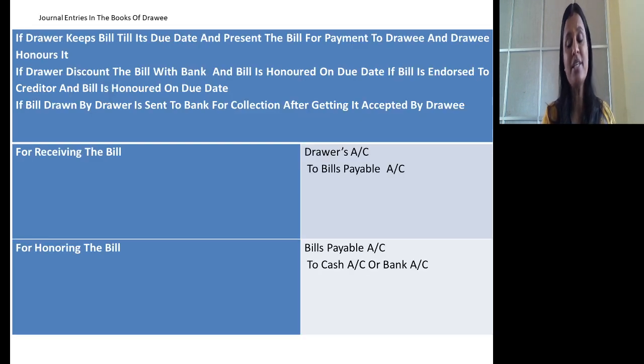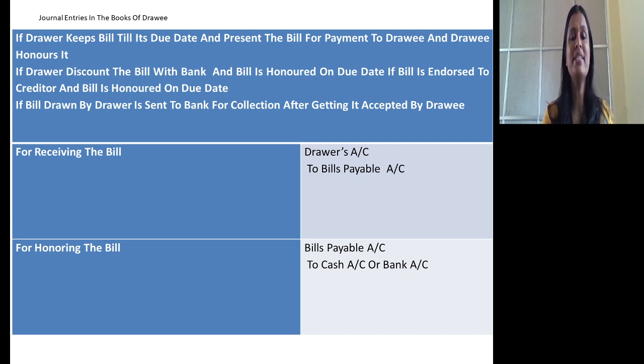So these are the entries in the books of drawer. We studied it under four situations: drawer holds the bill till due date and drawee honors it on due date; drawer discounts the bill and drawee honors on due date, payment goes to bank; then drawer endorses the bill, drawee honors it, payment will go to endorsee; drawer sends the bill for collection to bank and drawee honors the bill.